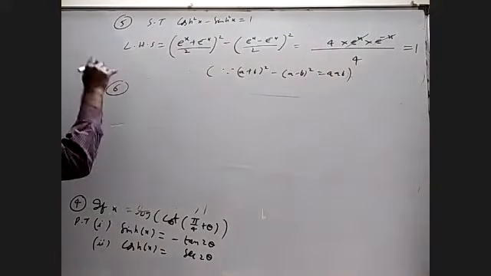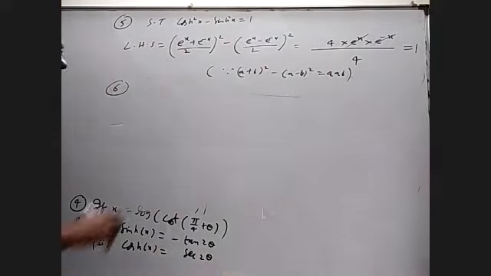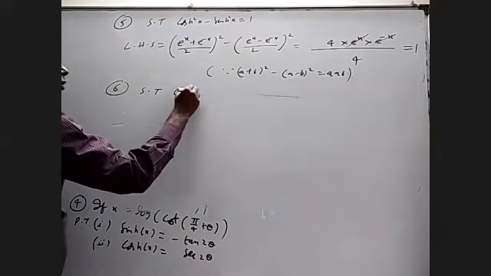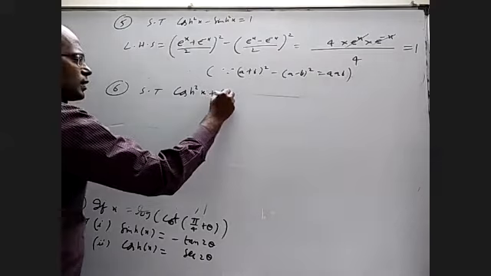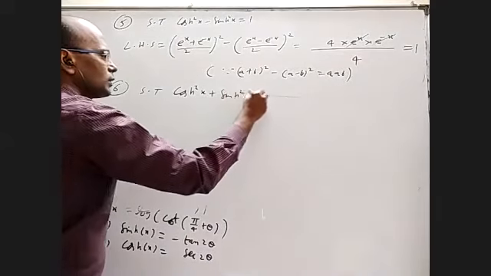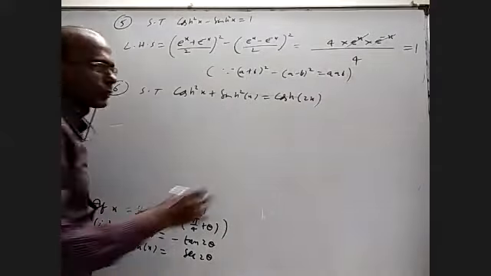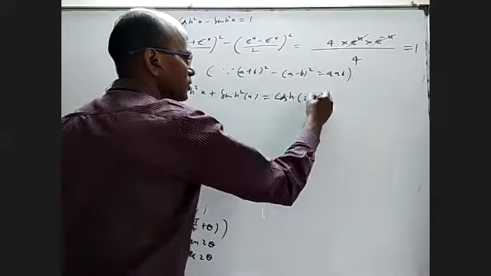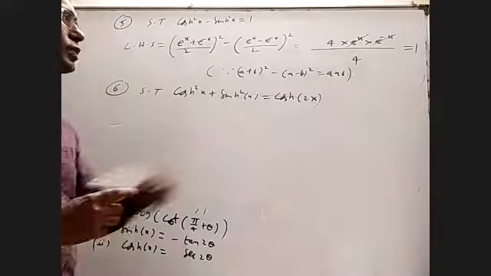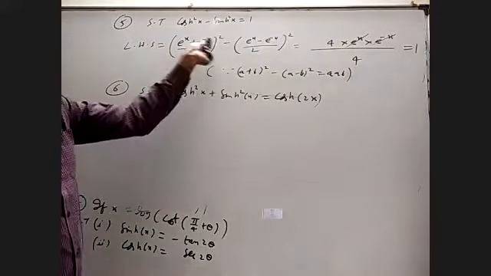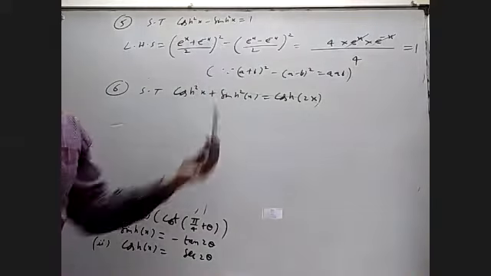One may ask then, if it is plus, what will happen? That is cos h square x plus sin h square x is cos h of 2x. You can see the formulas got reversed. Normal in trigonometry, cos 2 theta is cos square theta minus sin square theta, and cos square theta plus sin square theta is 1. This became this, this became this.